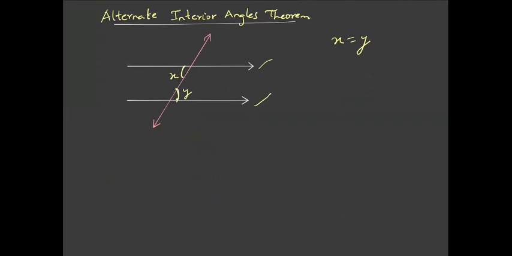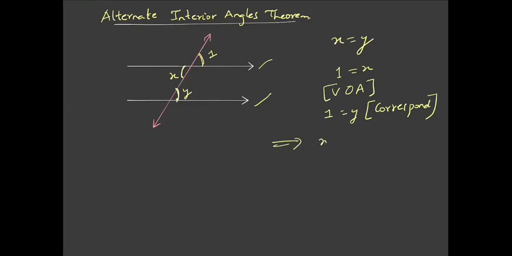Okay, let us start. Let us consider this angle as angle 1. I know that angle 1 is equal to angle X because they are vertically opposite angles. I also know that angle 1 is equal to angle Y because they are corresponding angles. So I can say that angle X is equal to angle Y. So alternate interior angles are equal if these two lines are parallel. Similarly, this angle is equal to this.